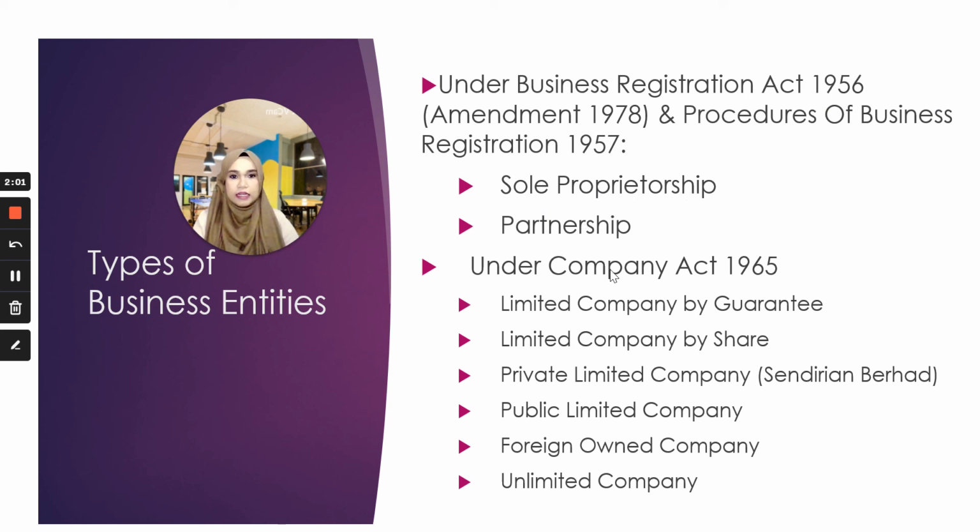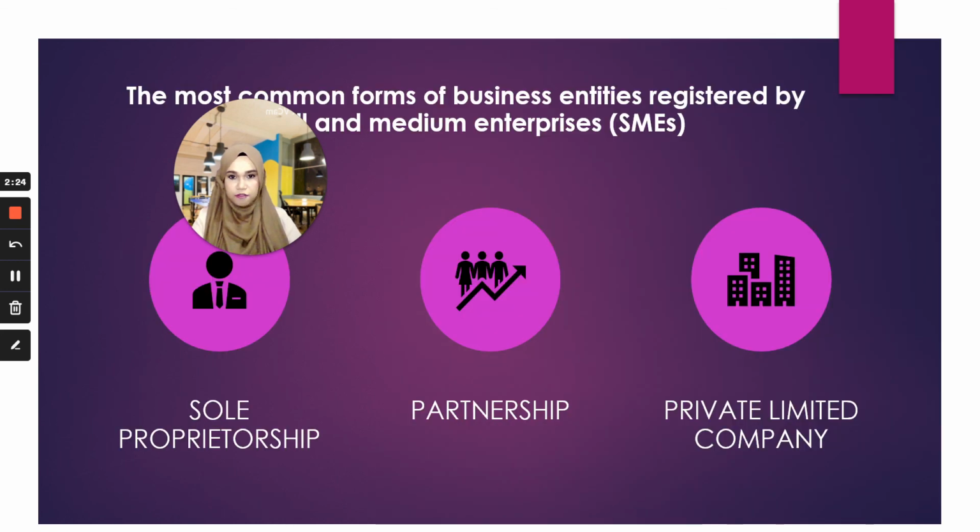And under the Company Act, there are different types of company that you can register. Typically, the one that we have in Malaysia is the private limited company. As you know, it is known as Sendirian Berhad. So if you see any shop or any company with Sendirian Berhad at the end of the name of the company, that means they are registered under this Company Act 1965.